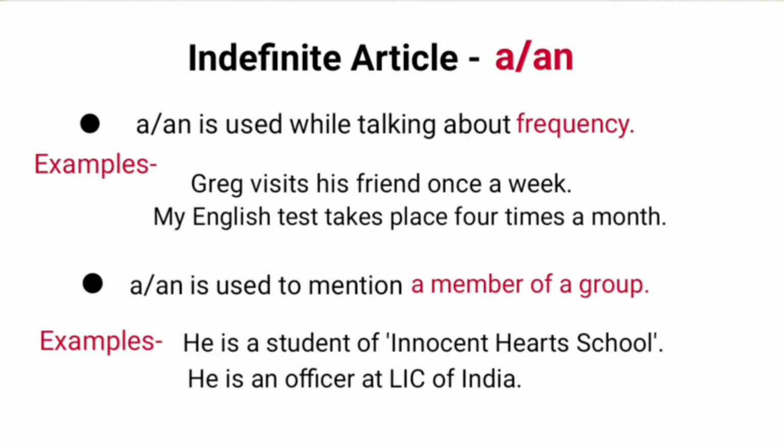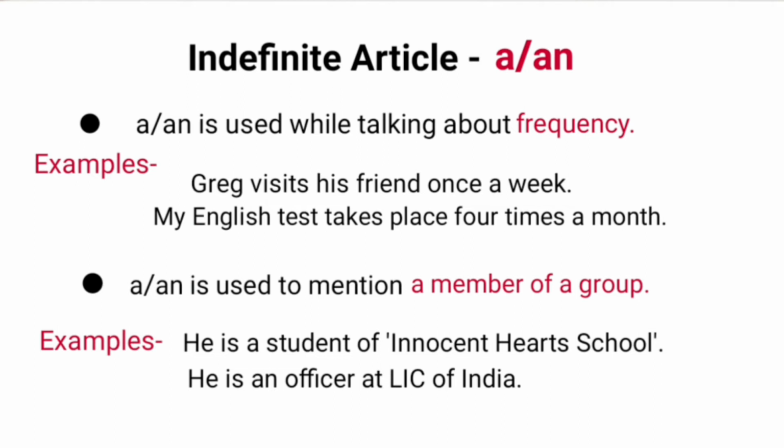Further, indefinite article a or an is used while talking about frequency. Examples are: Greg visits his friend once a week. My English test takes place 4 times a month. Some other frequencies can be twice a day or 5 times a year.